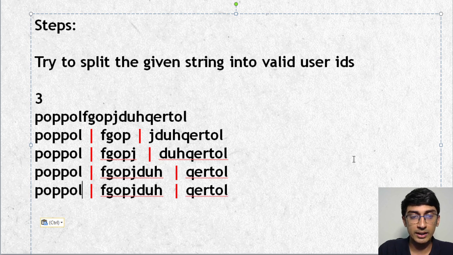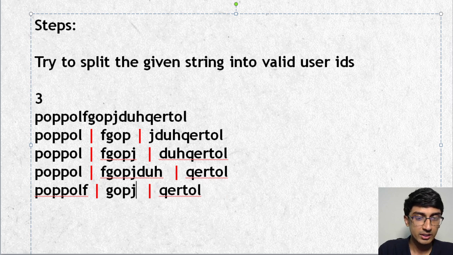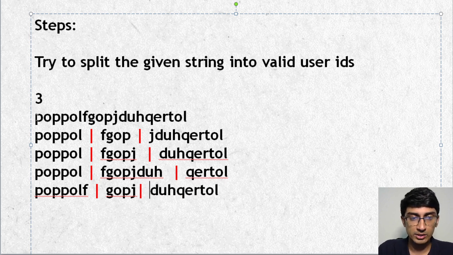If I bring POPPOLF over here, that means this is with G, then I could do GOPJ. And then I could do DUHQERTOL, right? So just imagine this, POPPOLF, I can do that here because I did till L. Then I can do GOPJ because that's the minimum I will require, and then I can do DUHQERTOL. Okay, so that's one.